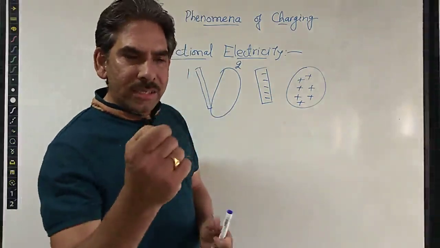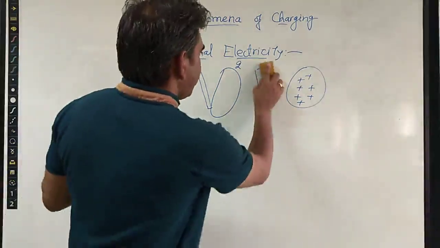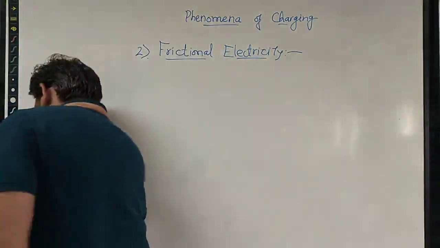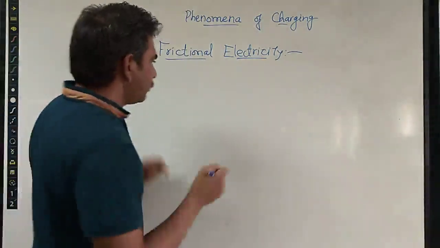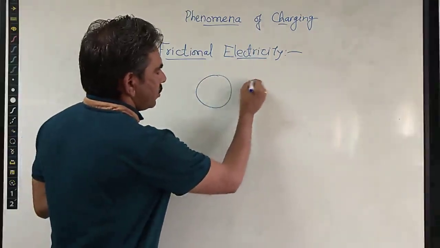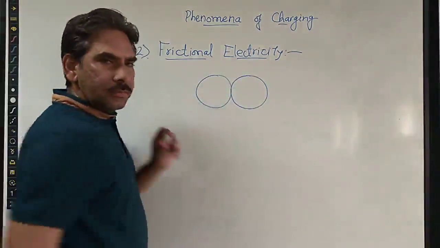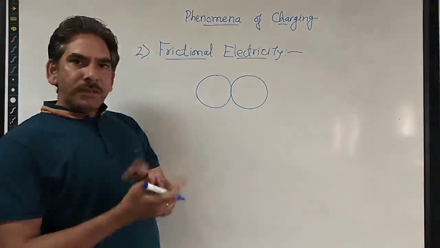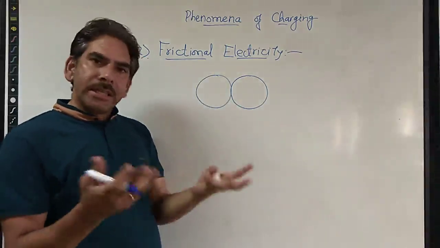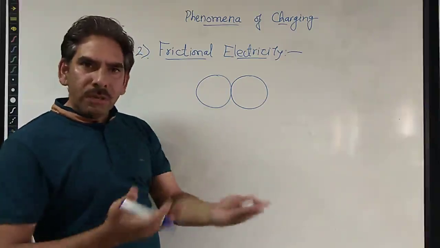I can extend this concept a little further. Suppose we have two spheres, just like this. When we rub them together, friction takes place, and some energy is transferred by the process of friction.